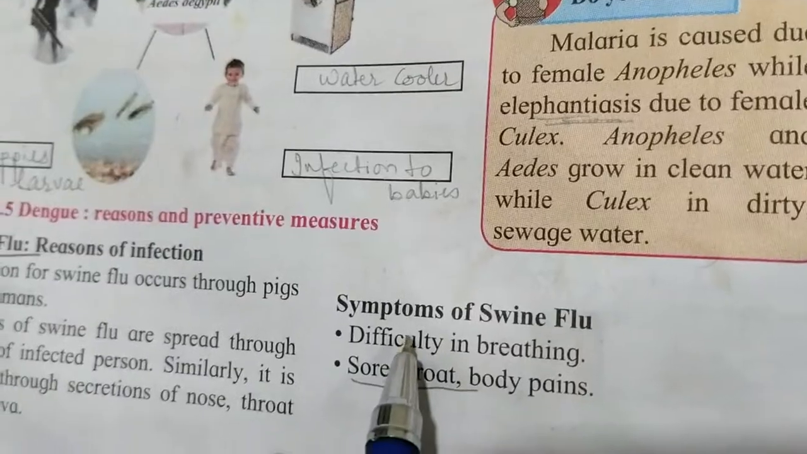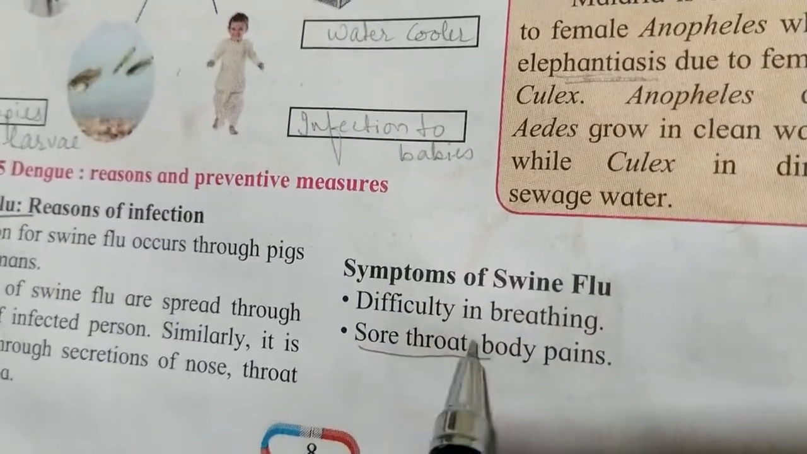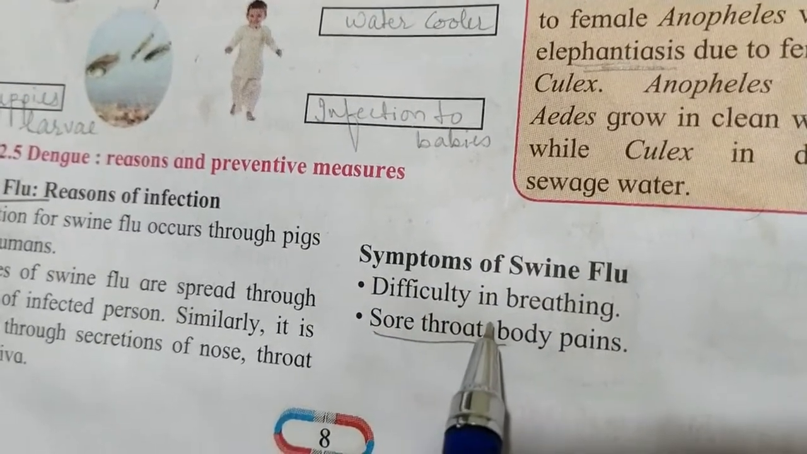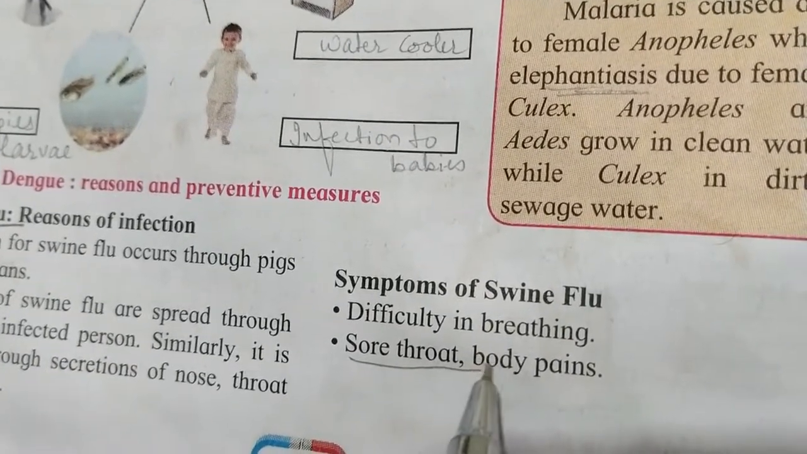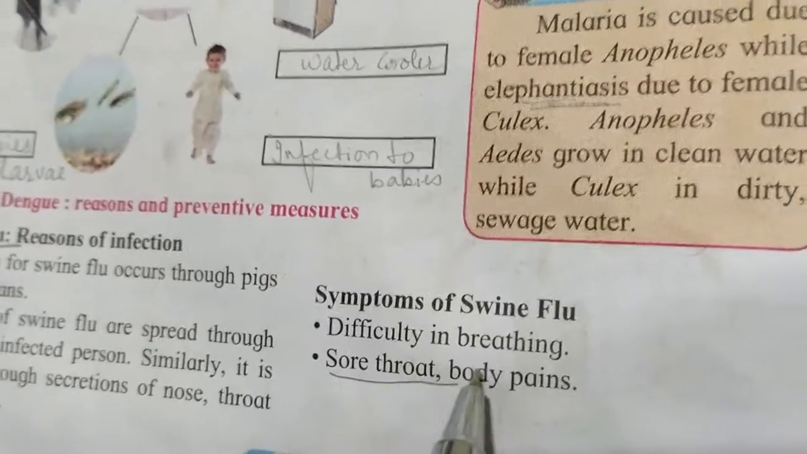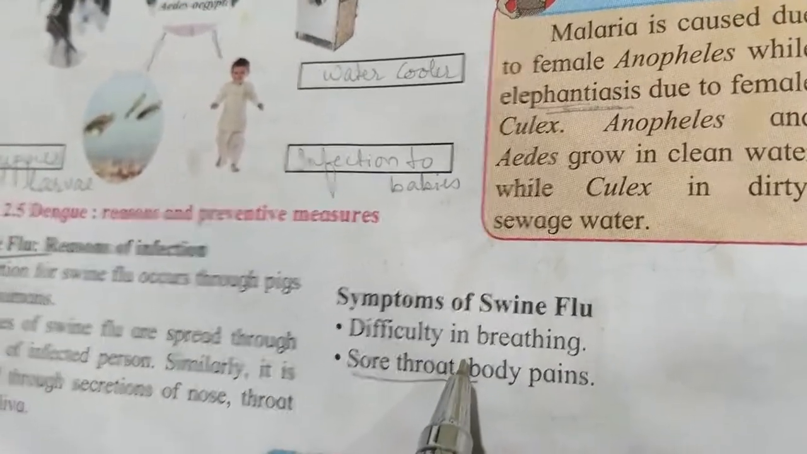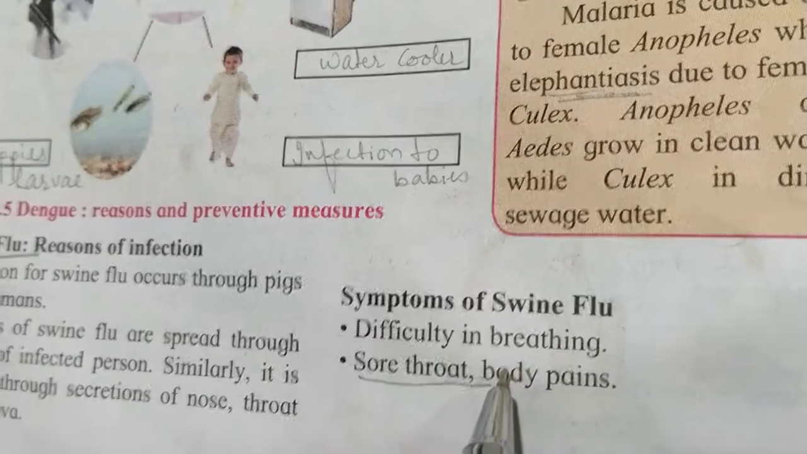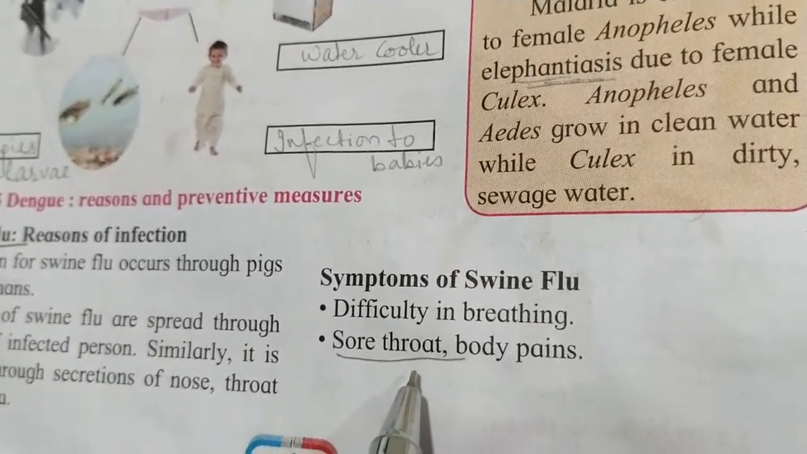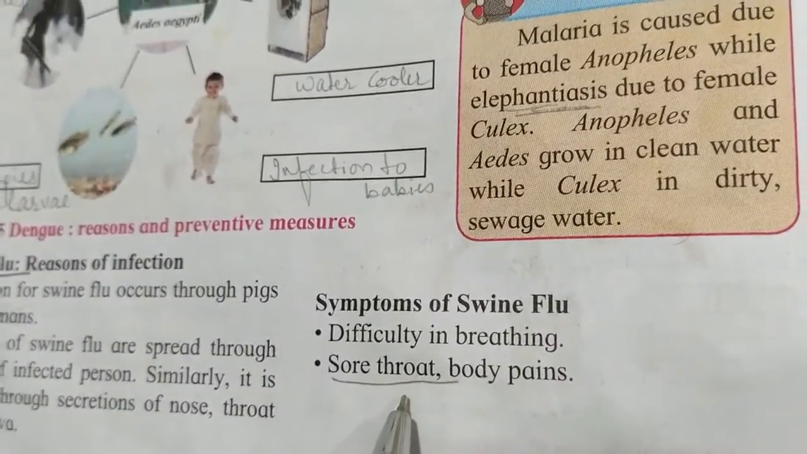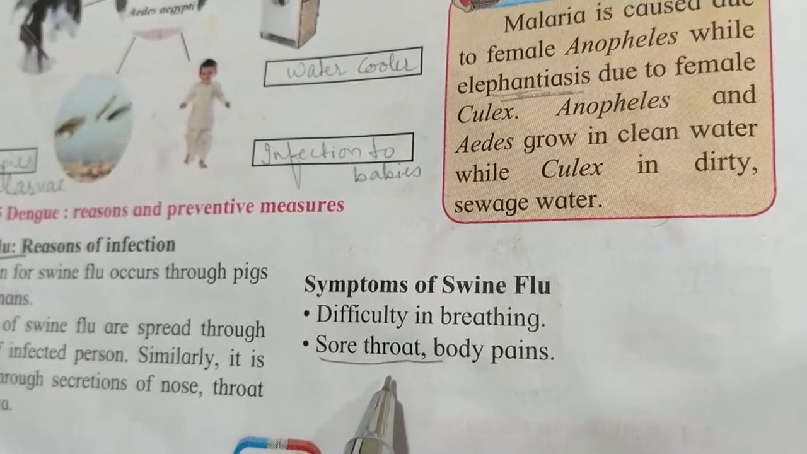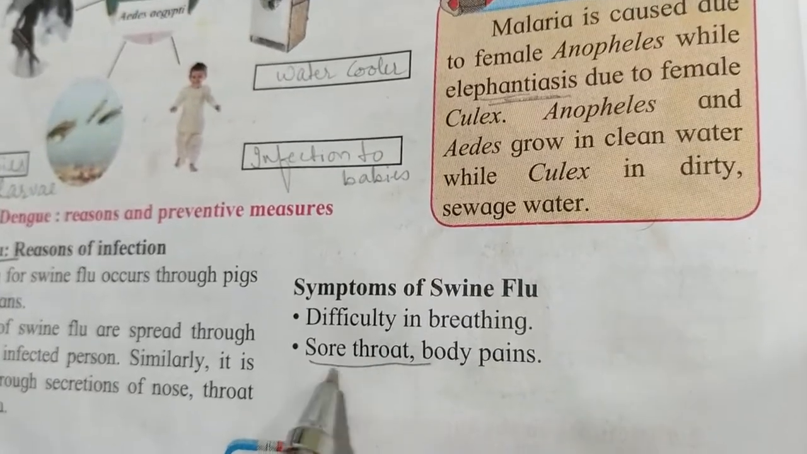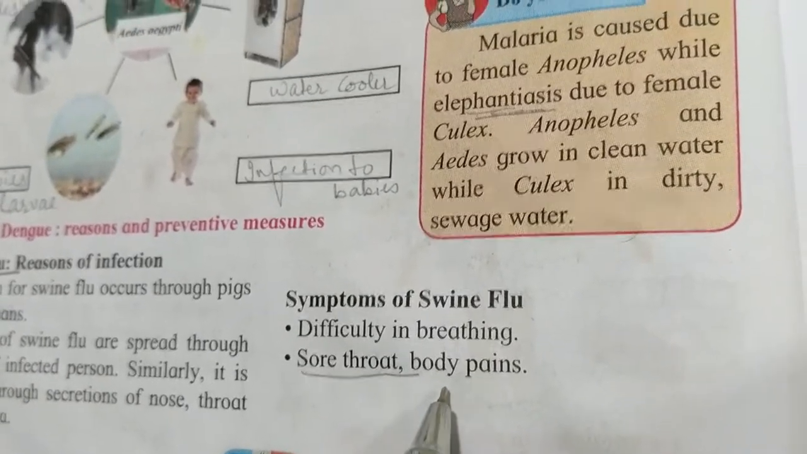Now, what are the symptoms of swine flu? Difficulty in breathing is one of the major drawbacks. Now also with coronavirus, those who are suffering feel difficulty in breathing or respiration. Then sore throat and body pain. Sore throat means the throat becomes very hard and it is very difficult to swallow things, water or food. That is called sore throat and body pain.